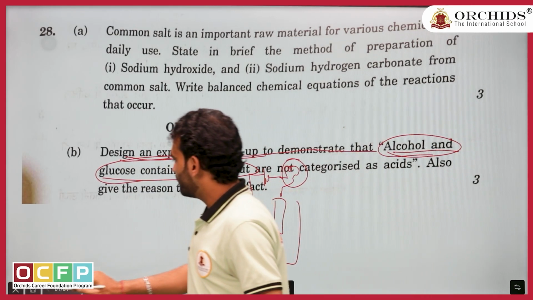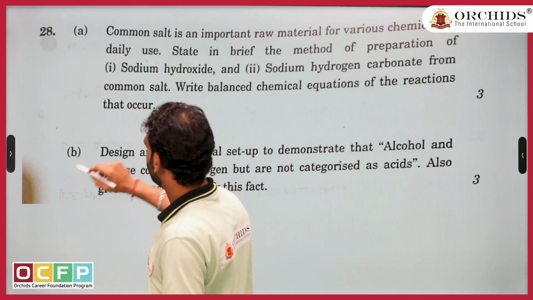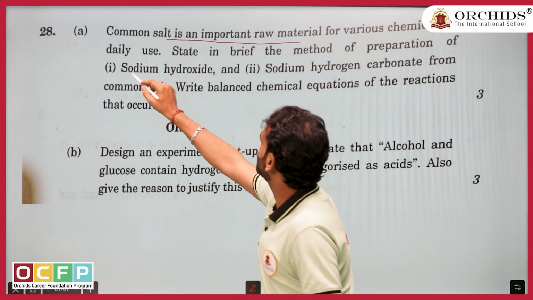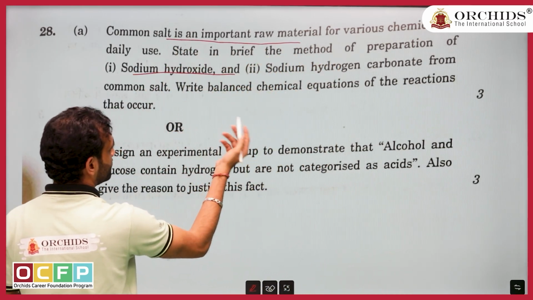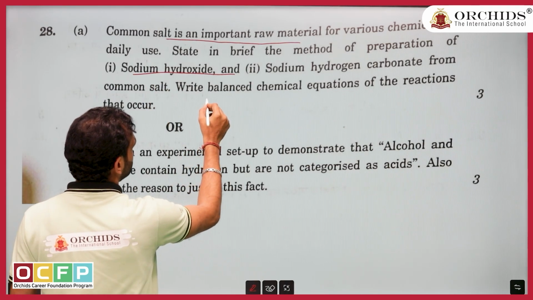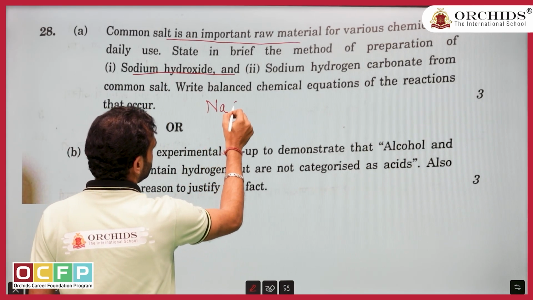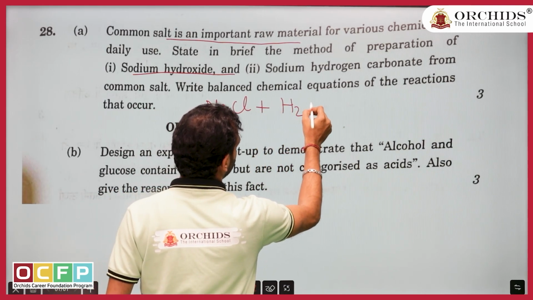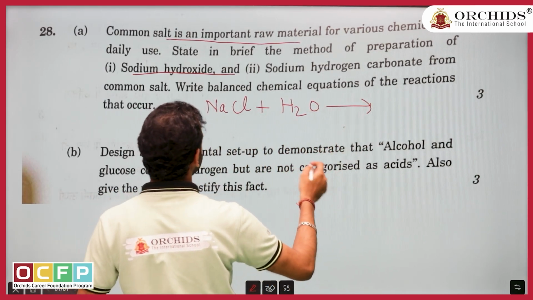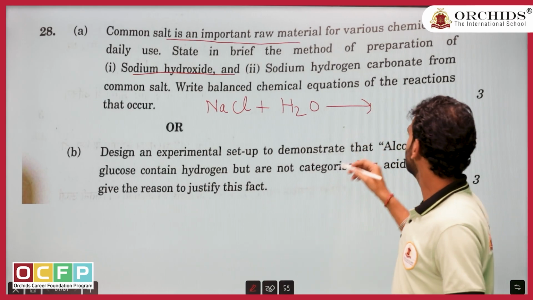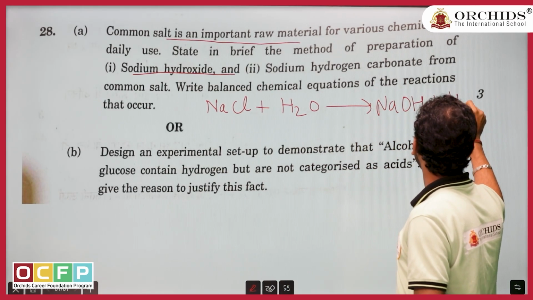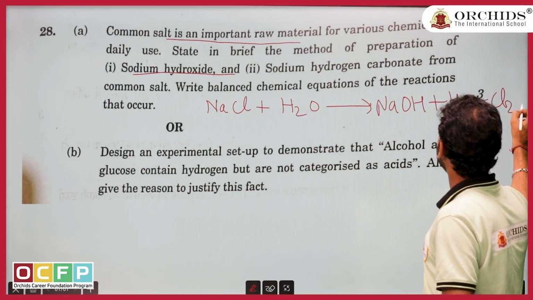Okay, now let us answer the first part. What is the first part? The first part says common salt is an input for sodium hydroxide. So let us write down the reaction directly. The reaction says NaCl plus water. If you do the chloralkali method, what do you think will happen? NaOH plus 2 gases come out. What are they?